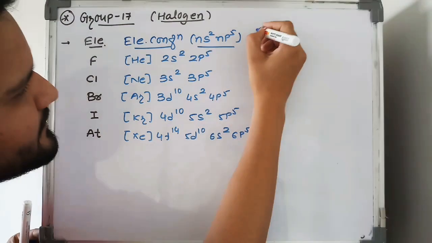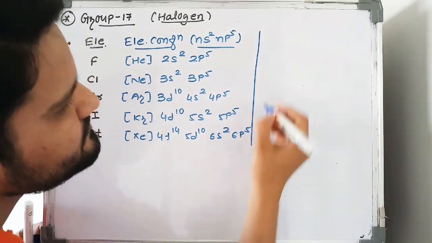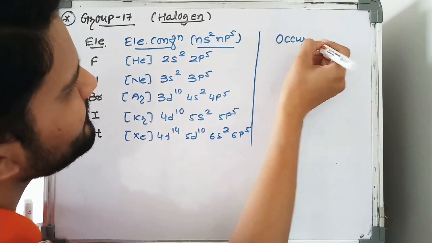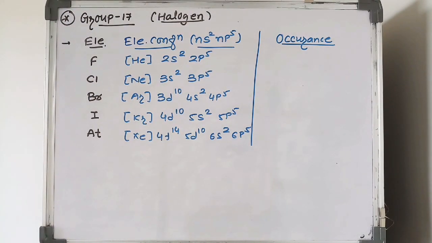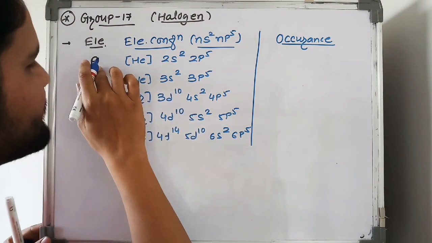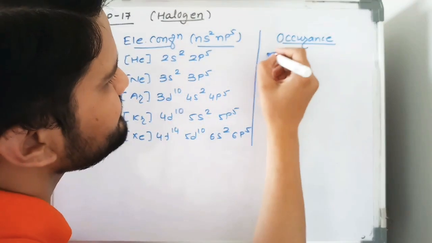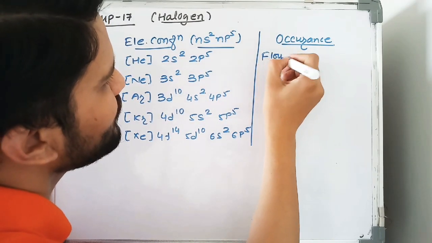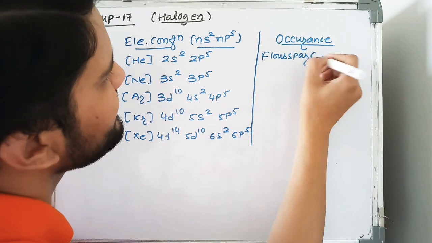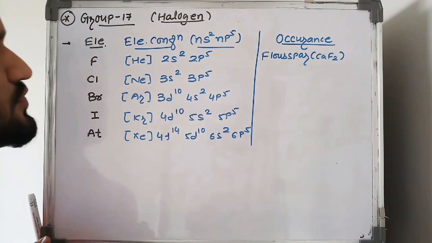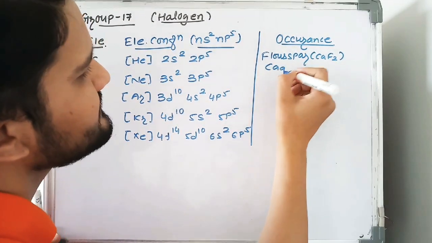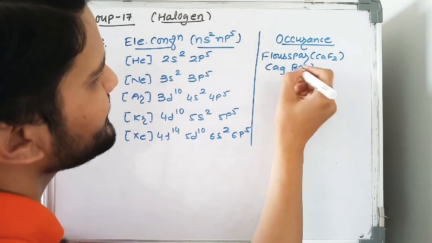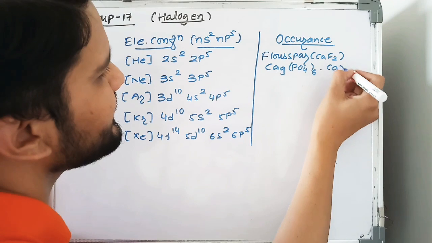Now student, occurrence. How are these group number 17 elements obtained? First of all, fluorine is obtained from fluorspar, CaF2, or it is also obtained from fluorapatite, Ca9(PO4)6 CaX2.